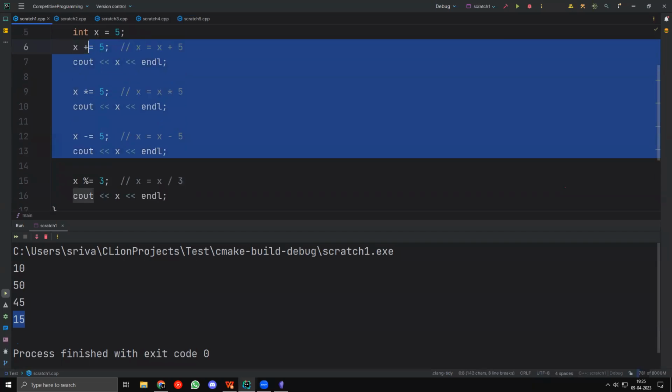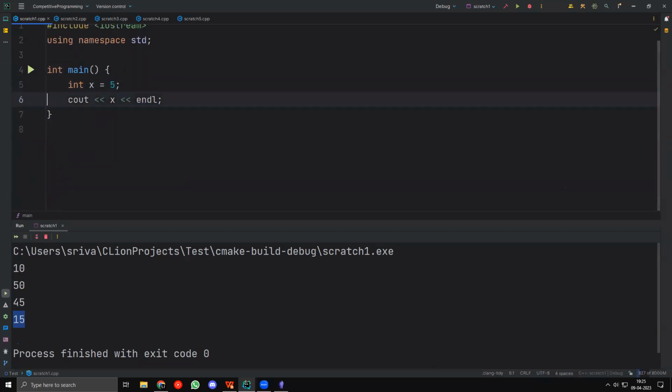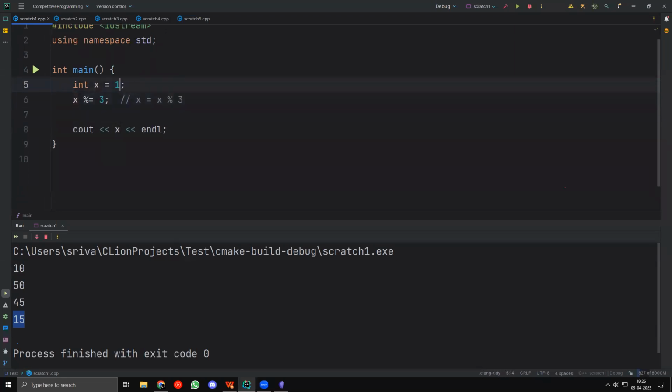Now, similarly, one final thing that we have is x modulo equal to. This is again pretty simple. This just says x equal to x modulo 3, so x will be assigned the remainder. If I take x equal to 17 and take modulo 3, that will be 2, because the remainder when 17 is divided by 3 is 2.